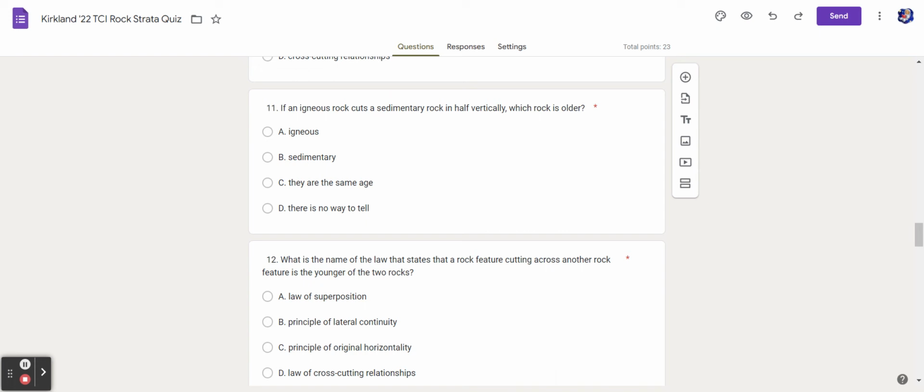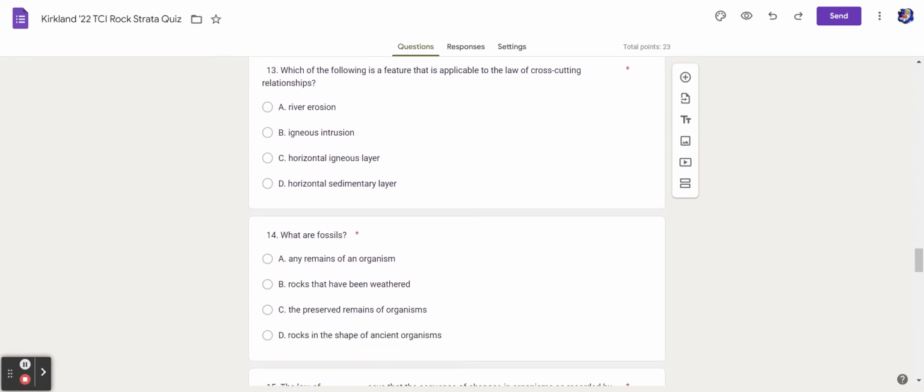12. What's the name of the law that states that a rock feature cutting across another rock feature is the younger of the two rocks? A. Law of superposition, B. Law of lateral continuity, C. Principle of original horizontality, D. Law of cross-cutting relationships.